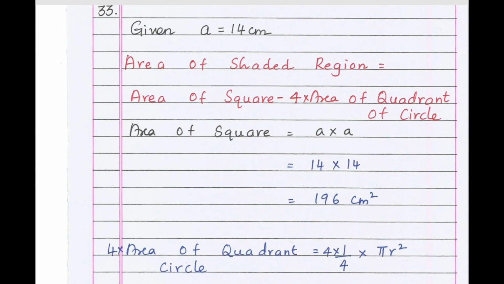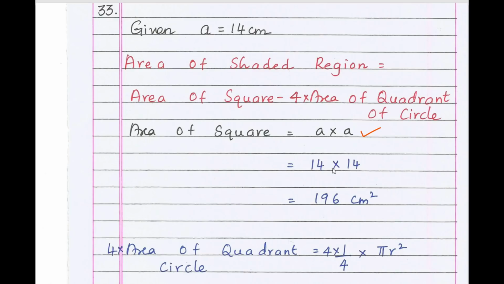So moving to question number 33, we need to find out the area of the shaded region. So you can check it in the question paper. The area of shaded region is area of the square minus 4 times the area of quadrant of a circle. What is area of square? That is length into length. That is, a square is 14 into 14 is 196 square centimeter.